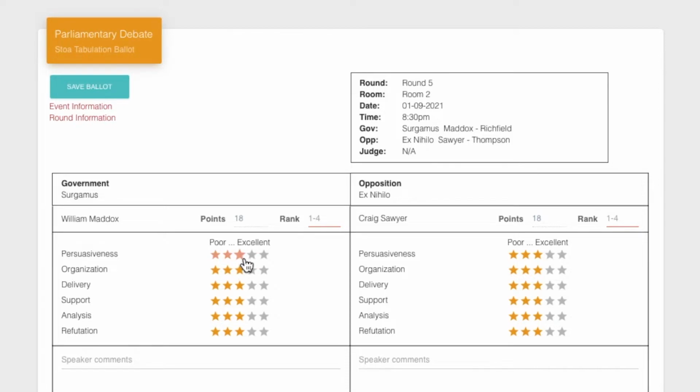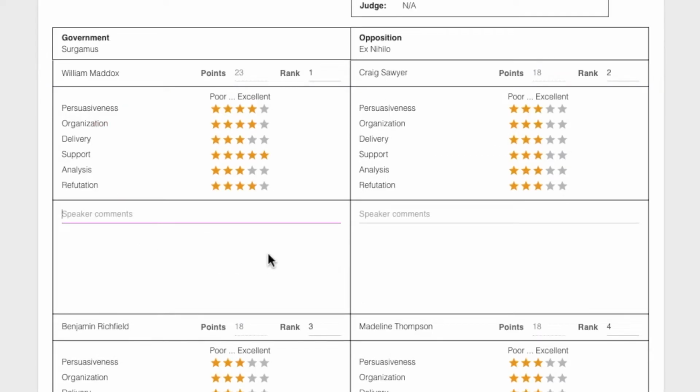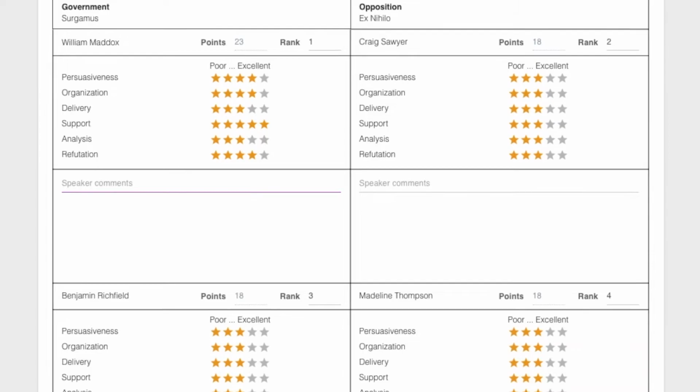Each criterion defaults to 3 points, but you can change that just by clicking on the number of points that you want to give. And they're automatically totaled up here for you. You do have to go in and manually decide which rank each speaker is, because sometimes there are ties between speakers with points. Here's where you can type in notes regarding each speaker, and you can type as much as you like. That field will expand.